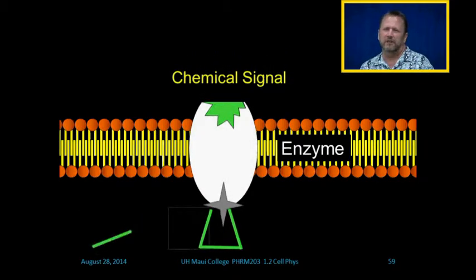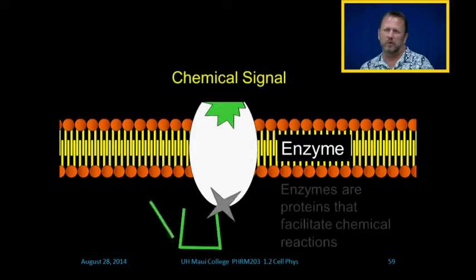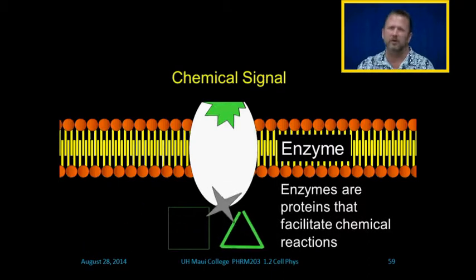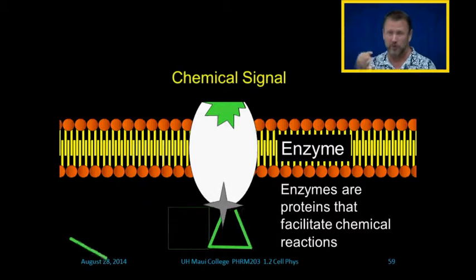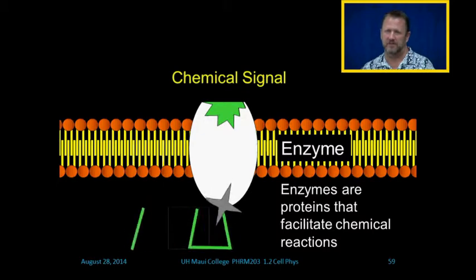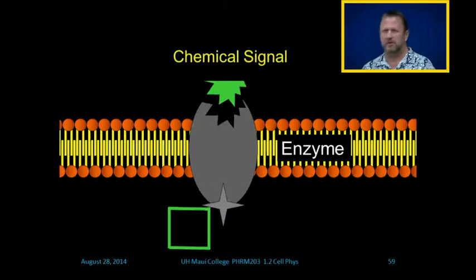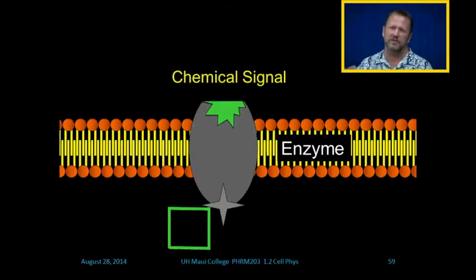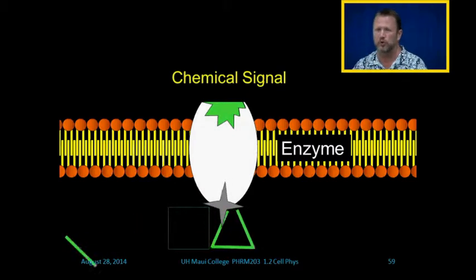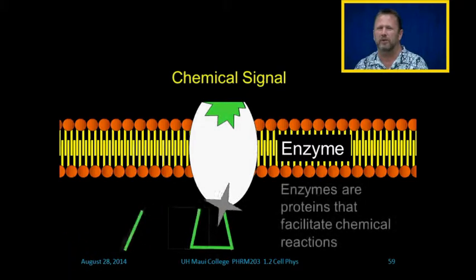Or a chemical signal can activate an enzyme. A chemical signal meets its receptor and activates a chemical reaction to occur inside of the cell. And so here, what I'm trying to show you is this chemical signal came from another cell of the body to tell this cell of the body to do something. We'll talk about that with endocrinology.